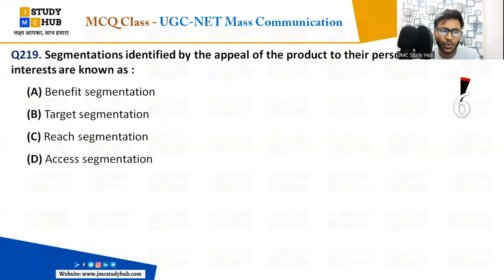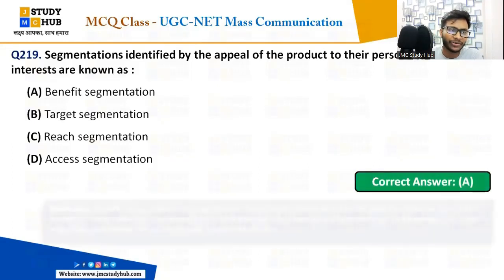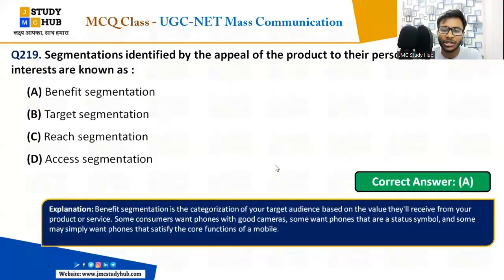It's not the target segmentation, B will not be the answer. Read the question twice. Segmentation identified by the appeal of the product to their personal interests is known as benefit segmentation. You have to understand first what benefit segmentation is, then you will understand automatically.